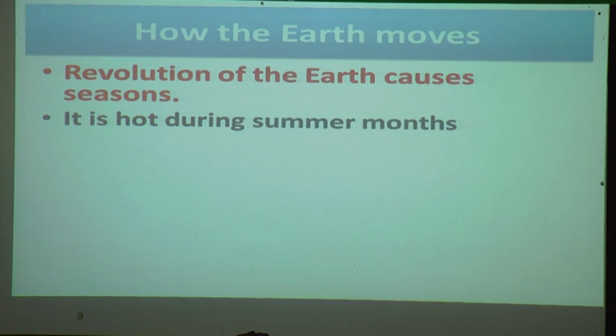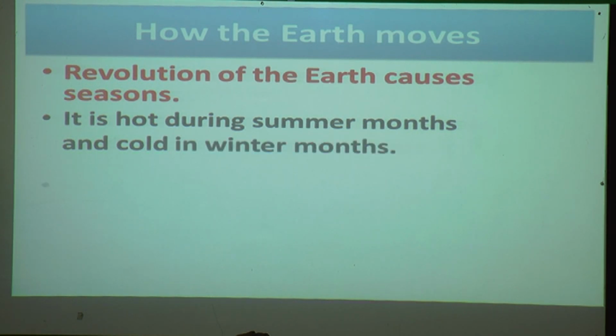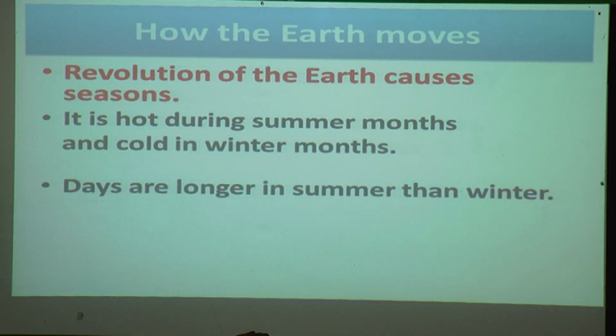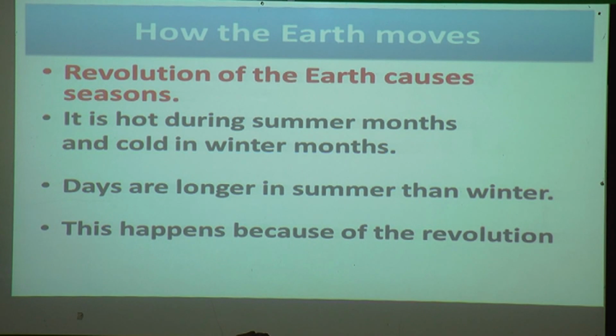It is hot during summer months and cold in winter months. Days are longer in summer than winter. This happens because of revolution. Because the earth moves around the sun, summer and winter come.